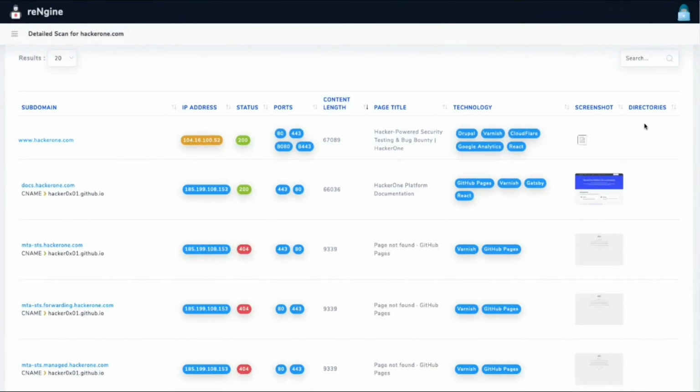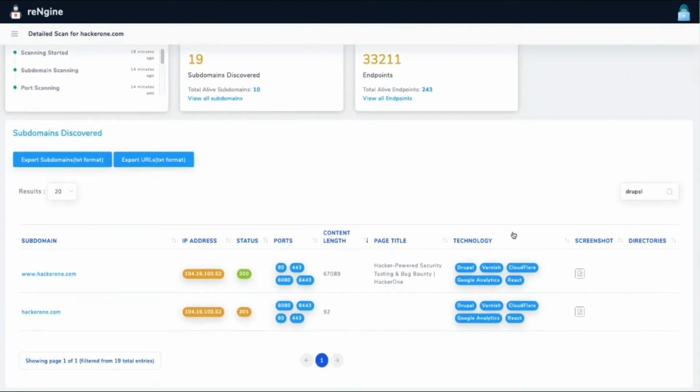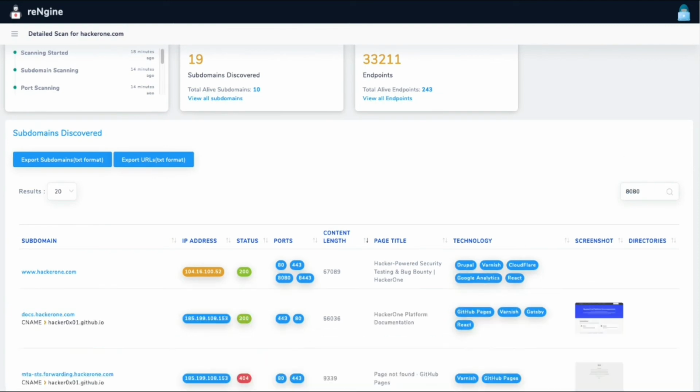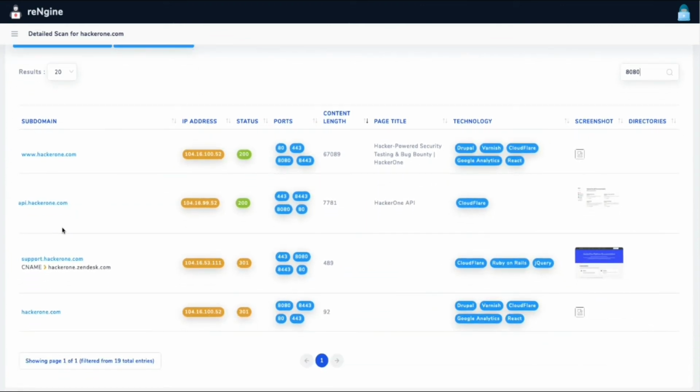And if we had performed the directory scan, it would have come over here as well. So the interesting thing about reNgine is that you can filter based on the content length, the page title, and the technology. So if I want only the subdomains that have Drupal as technologies, it was very simple, right? If I want subdomains that have port number 8080 open, I can pretty much see all the subdomains that have port number 8080 open. It was very simple.